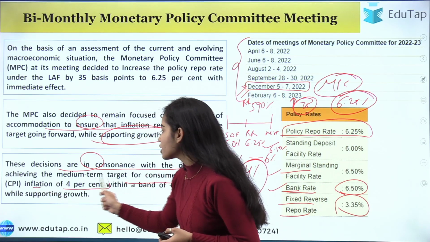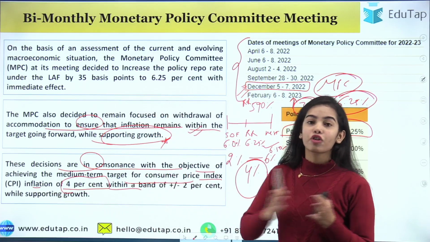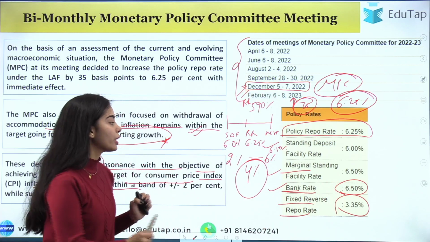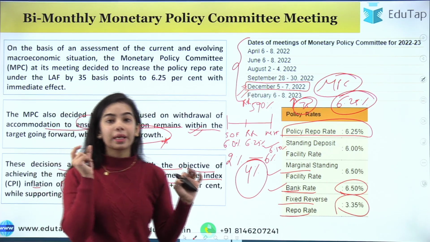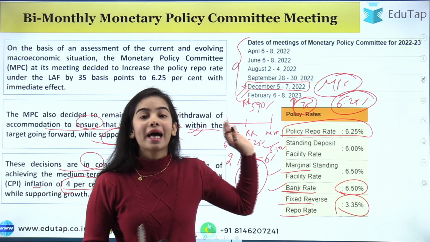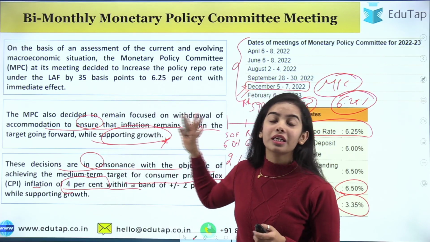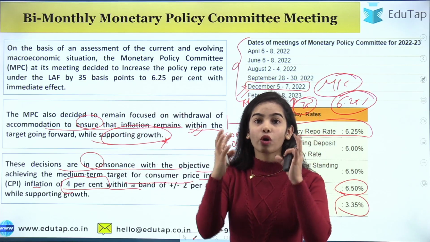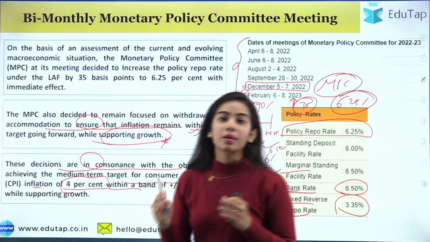For inflation, the target is 4% within the band, within the range of plus or minus 2%. All of you must know what the range and the band are. I hope you have understood that the repo rate has been changed, and with that the SDF and the MSF are changing. The MPC has said that we are withdrawing the accommodation, for bringing the inflation within the band.